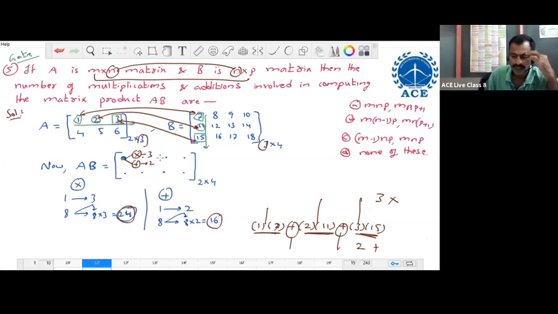Okay. This is the method only. So to obtain each element, we require 3 products and 2 additions. Like that, for 8 elements, 24 multiplications and 16 additions only. It is a method. Now we can generalize for this.